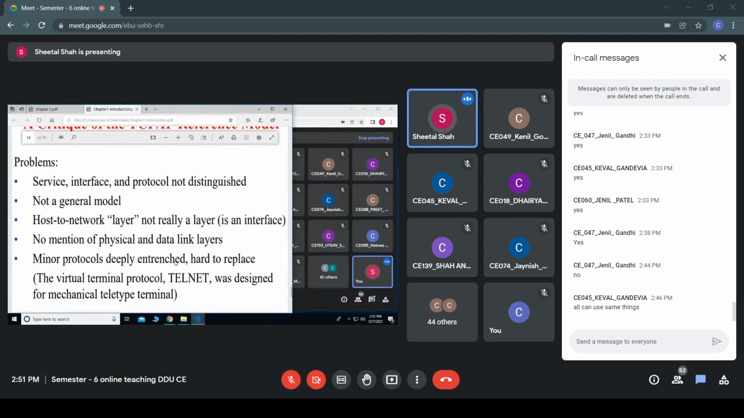Minor protocols are deeply entrenched, hard to replace. That's what we have discussed. Even if there is any change in the protocol, or if new protocols have to be added, it is hard to replace, so it cannot be replaced with any other.